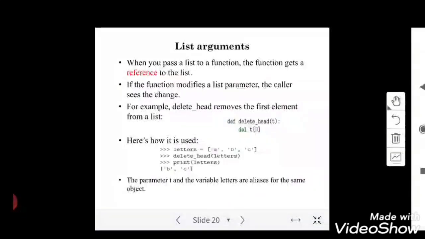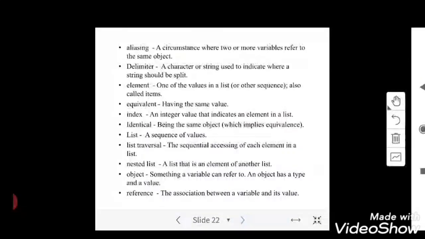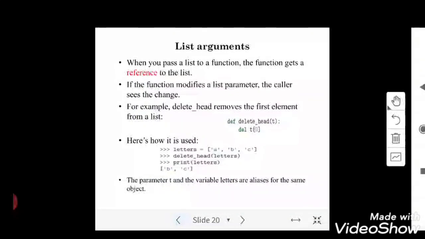List arguments. I hope we shall continue list arguments in the next class, and I can show you examples of them then. Still we have 5 minutes, so let's try to complete this. List arguments: what arguments can be passed as a list, and what we can do with those arguments.